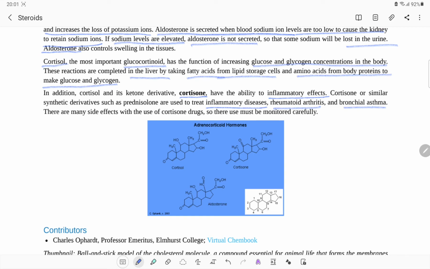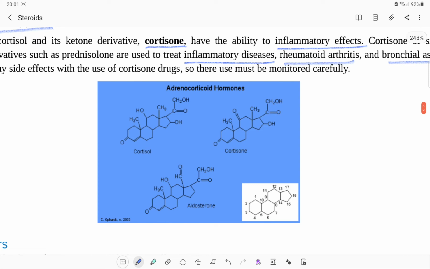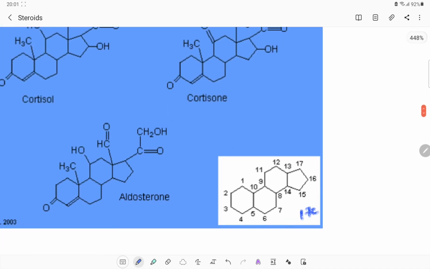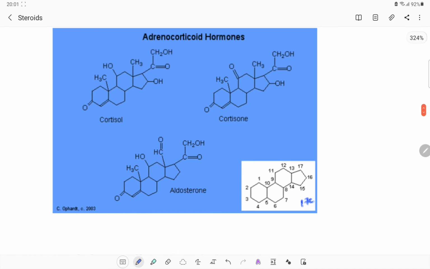There are many side effects with the use of cortisone drugs, so they have to be monitored and used properly. Now, these are also part of the steroidal system. Now, let us look at the structure. Cortisol again has this 17 carbon structure. We can observe that for all the structures there is a 17 carbon structure containing 3 six-membered rings and 1 five-membered ring, called